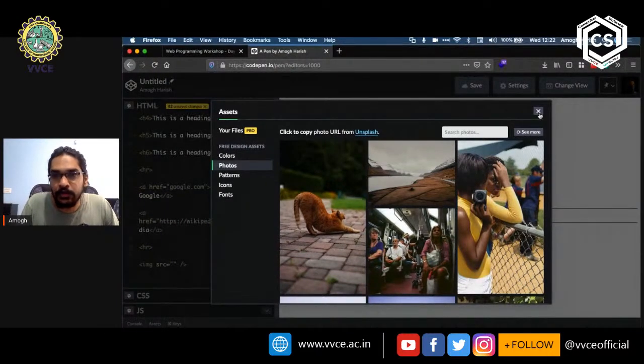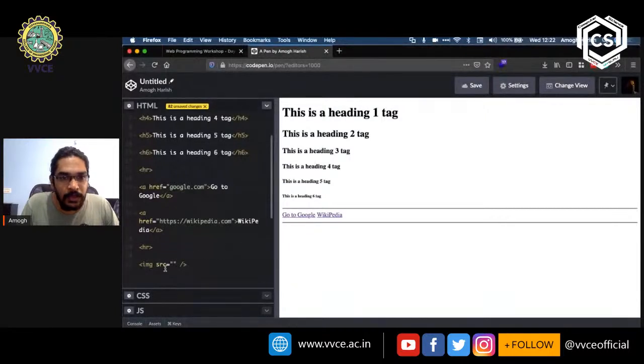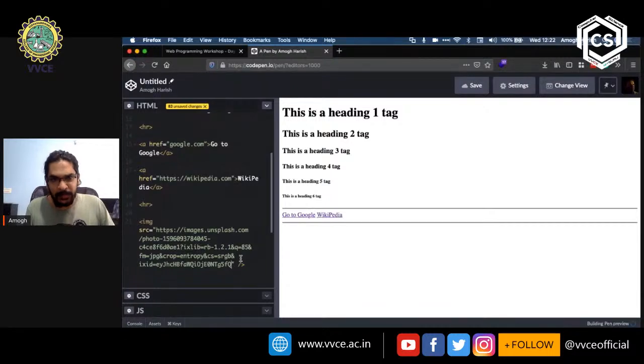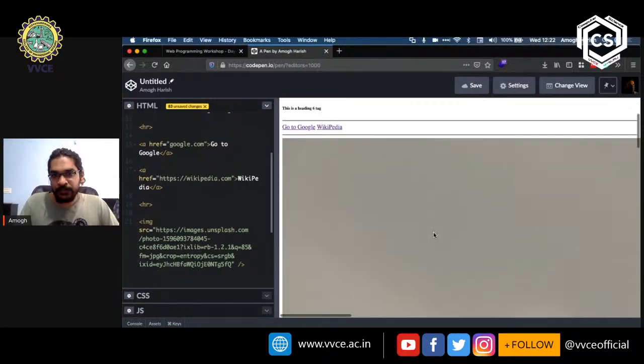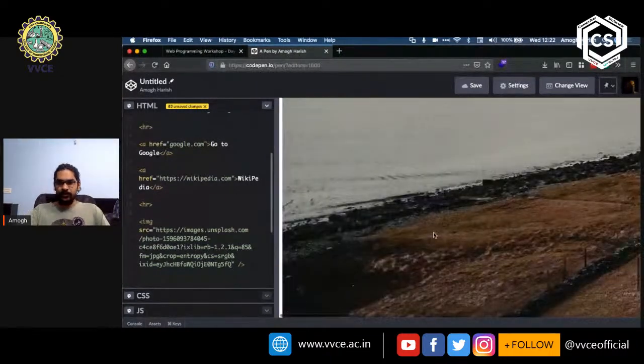Then you can close this and come back to the image tag, put the cursor between the two quotation marks, and paste the URL in. We can wait for a moment, and we can see that the image has appeared here.